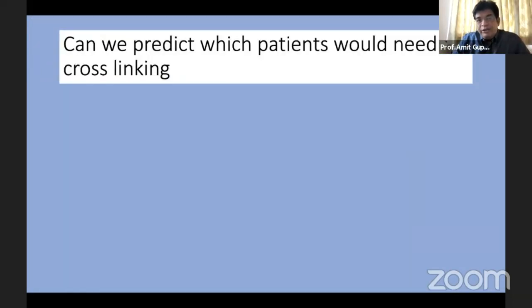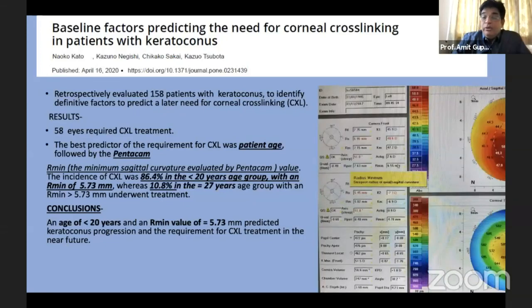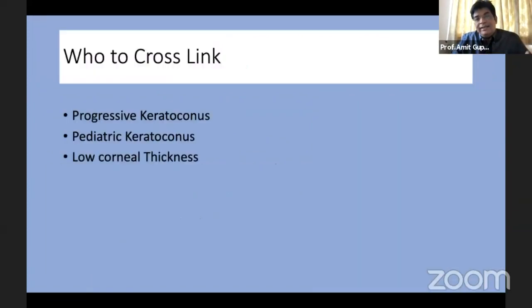So can we predict which patient is going to need cross-linking or not? This is another interesting study, and they concluded that at an age less than 20 years, an R minimum value, which is seen on the Pentacam, of the anterior surface predicted the risk of keratoconus progression and requirement of cross-linking. I'm just feeding you these values as indicators that the patient is progressing. So ultimately, who to cross-link? 1, progressive keratoconus. 2nd, pediatric keratoconus. And 3rd, people with low corneal thickness.